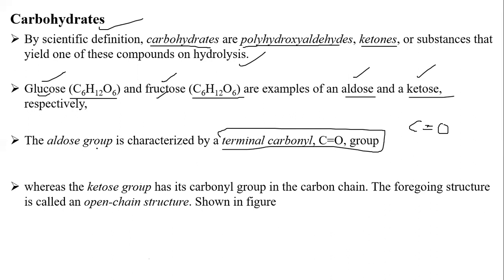So the aldose group is characterized by a terminal carbonyl group. At the end of the chain, you will find this CHO, as in glucose. Whereas in keto sugars, as we can see in the foregoing structures, the carbonyl group will be on the second chain below, not at the terminal side. It will be somewhere in the second carbon or third carbon.